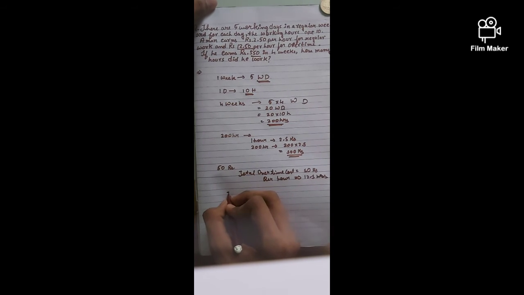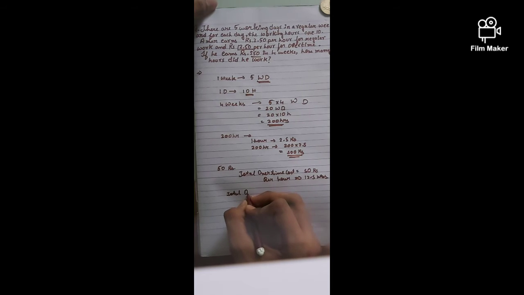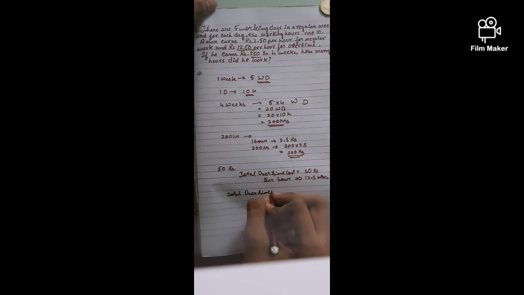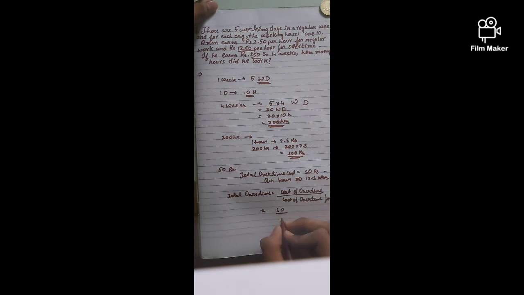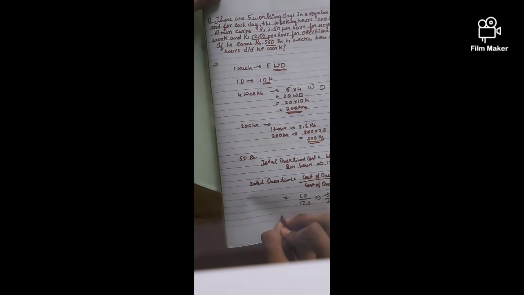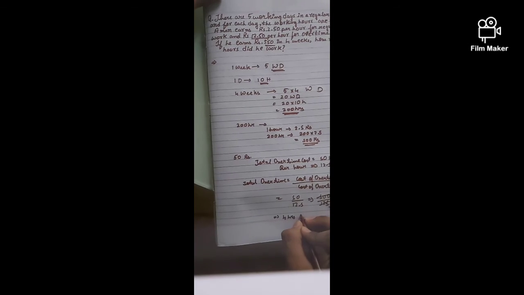So total hours of overtime can be written as cost of overtime by cost of overtime for 1 hour. Now the total cost of overtime is 50 rupees. Cost for 1 hour is 12.5. Dividing this we get 500 by 125. So here we get that he has worked 4 hours overtime.